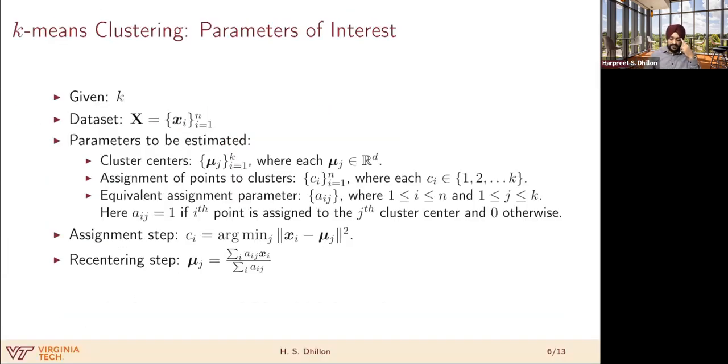In the recentering step, we assume that the assignments are already done. So we just need to compute the centroid, which is done as follows. Using this other assignment parameter aij, this is nothing but the sum over xi for all the points that are assigned to cluster j. aij will be 0 or 1, and will be 1 only when a point is assigned to that cluster, in this case, cluster j. And in the denominator, this is nothing but the total number of points which are assigned to cluster j. So this is basically just taking the mean, which in this case would be computing the centroid.